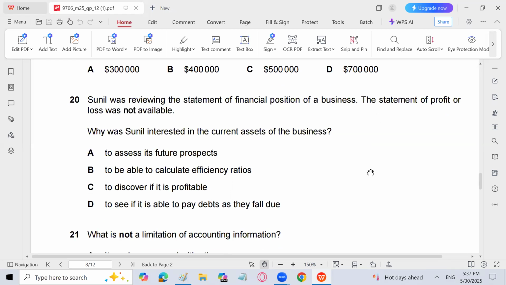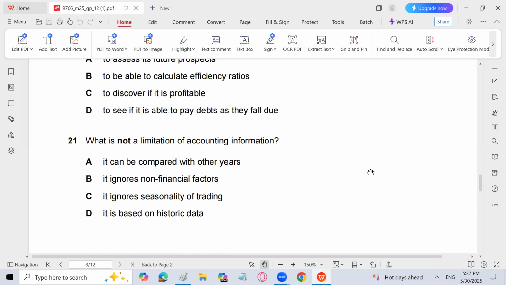What is not a limitation of accounting information? It can be compared with other years. It ignores non-financial factors. It ignores seasonality of trading. It is based on historic data. So three of these are limitations of accounting information: B, C, and D. A is the answer, because accounting information can be compared.